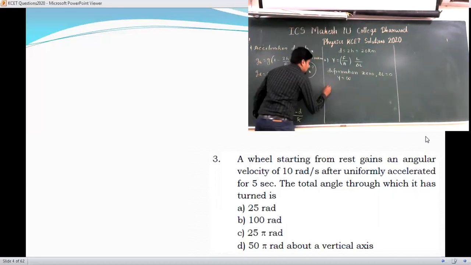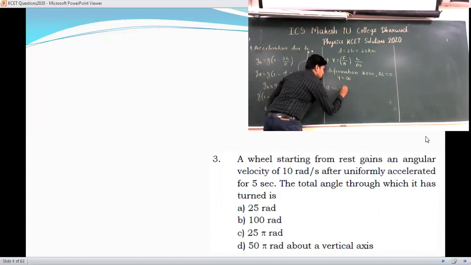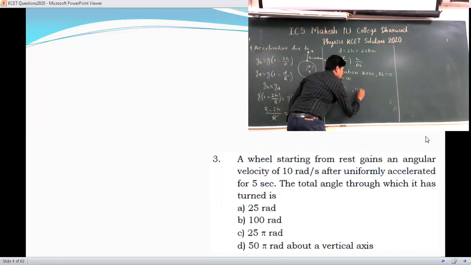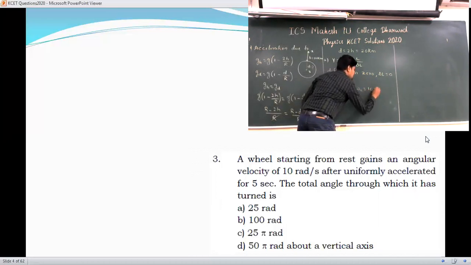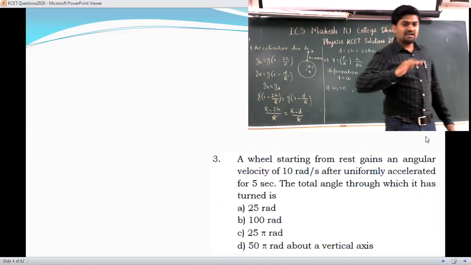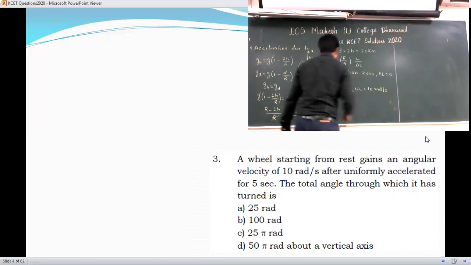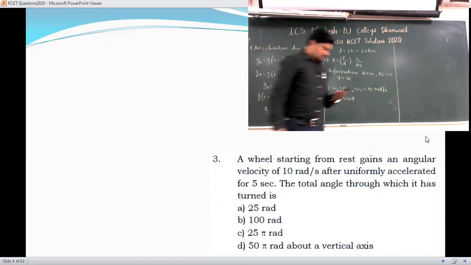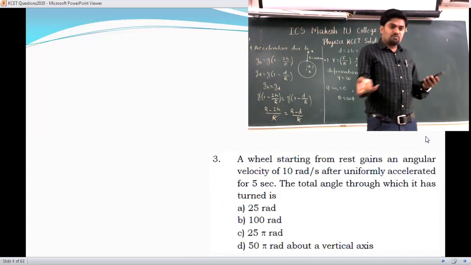So take the third question. Omega 1 is equal to 0 because it has started from rest. But what about omega 2? Omega 2 is 10 radian per second. Now to calculate the angle, we have the formula theta is equal to omega into t. That formula we can go through.